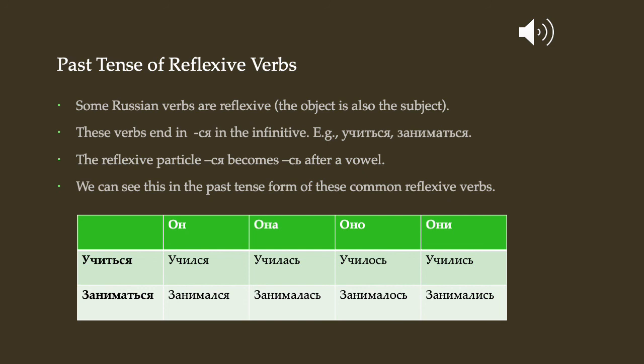And that is it for the past tense. There is more to the past tense, which you will learn more about later, but those are the primary things to know about the past tense, and you can now put probably 80-90% of Russian verbs into the past tense by following these rules.